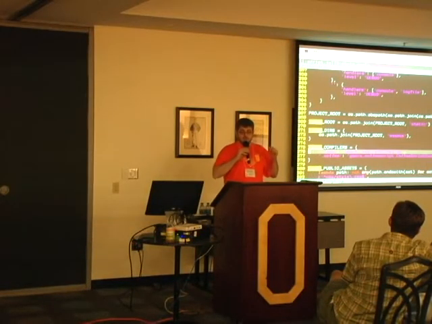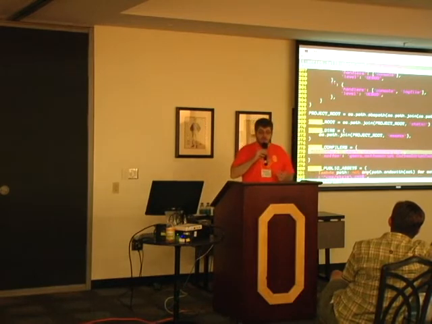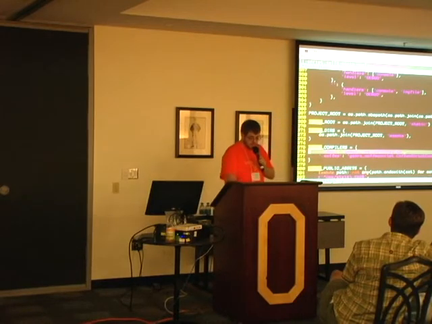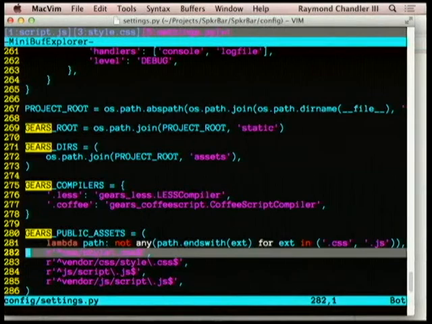There's a Less backend, a CoffeeScript backend, a Stylus backend, a Handlebars backend, and a Django import tool for it. So I define my compilers, then I define where it can find the assets and the name of the manifest files. So I have style CSS, and I have a vendor directory saying where my vendor assets are stored. So that's it for basic integration.